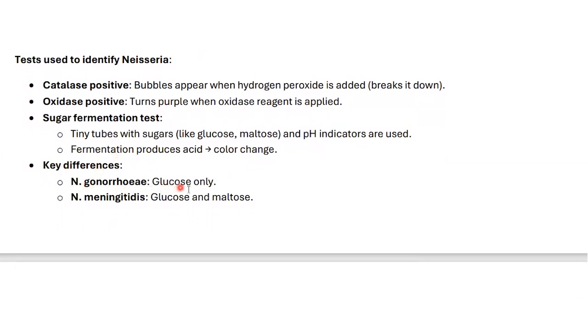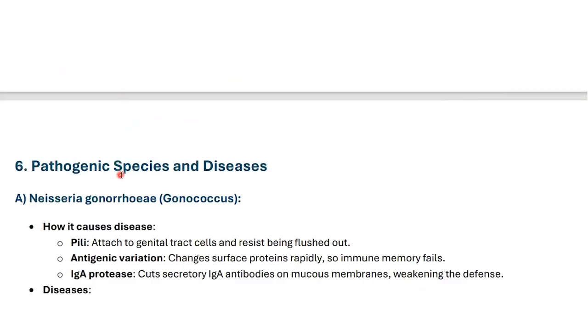Differentiation: Neisseria gonorrhoeae ferments glucose only, while Neisseria meningitidis ferments both glucose and maltose. That is again the basic difference between these two forms of Neisseria.